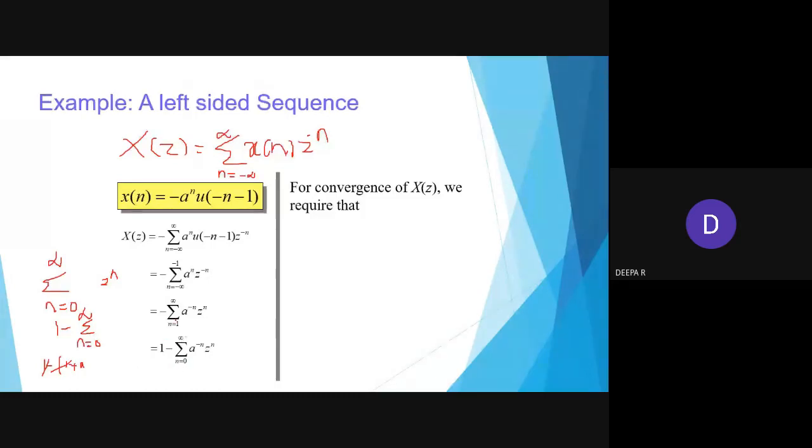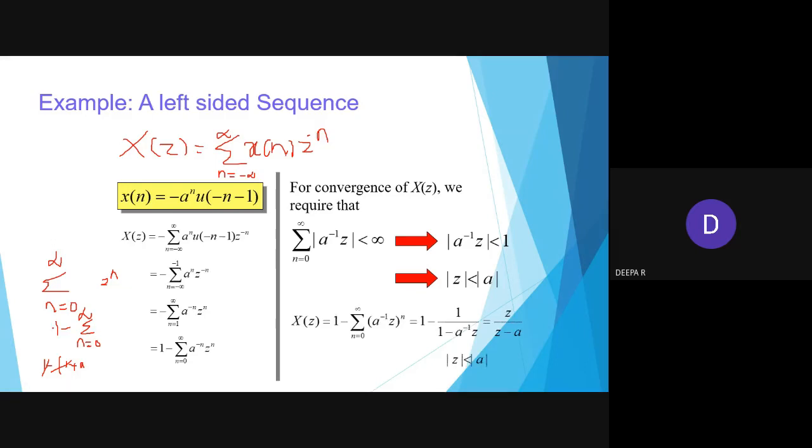At the same time, the value should not be changed from n equal to 1 to infinity. So this 1 and n, applying n equal to 0, it gets cancelled. So they have written like this. Then only we can easily write the geometric series formula like 1 plus a plus a square means 1 by 1 minus a. Okay, so leave these two things.